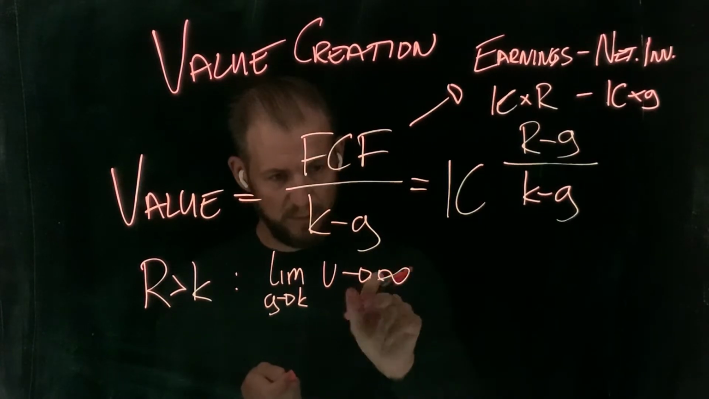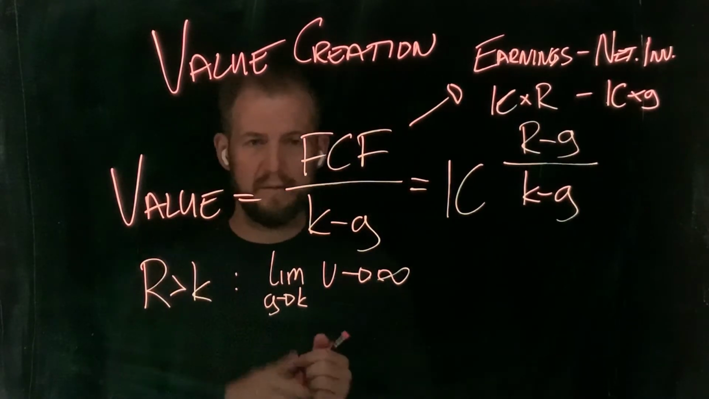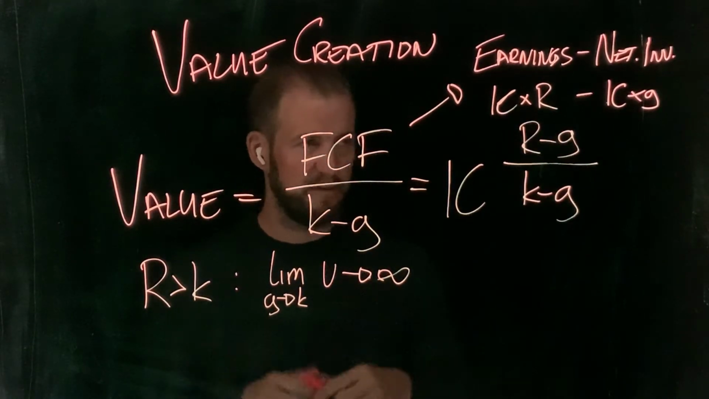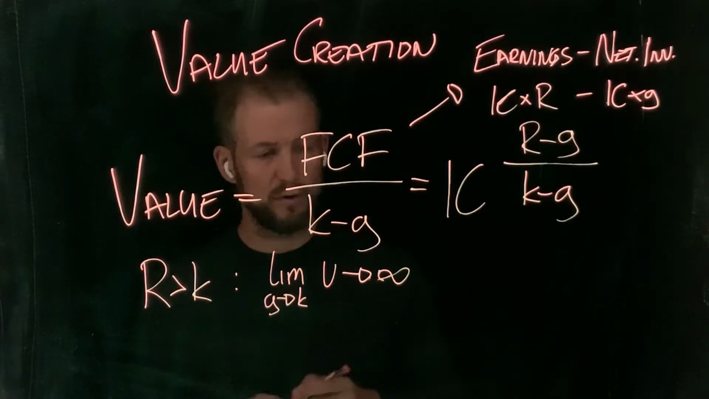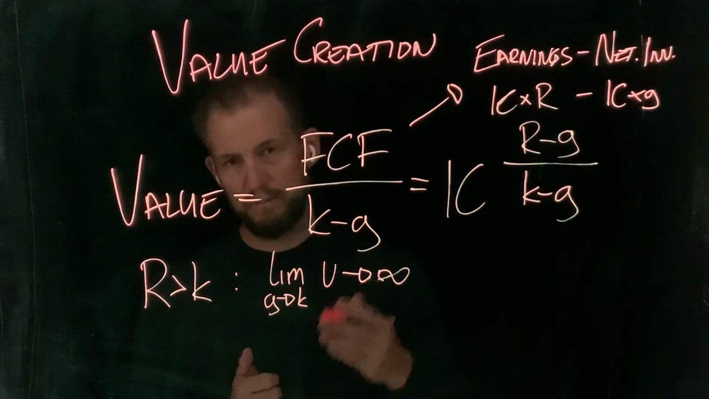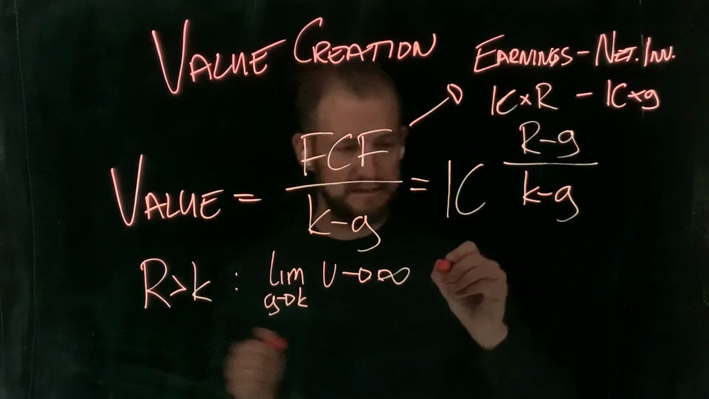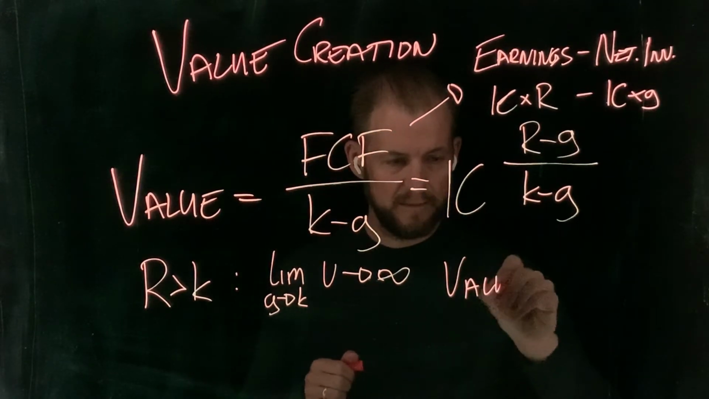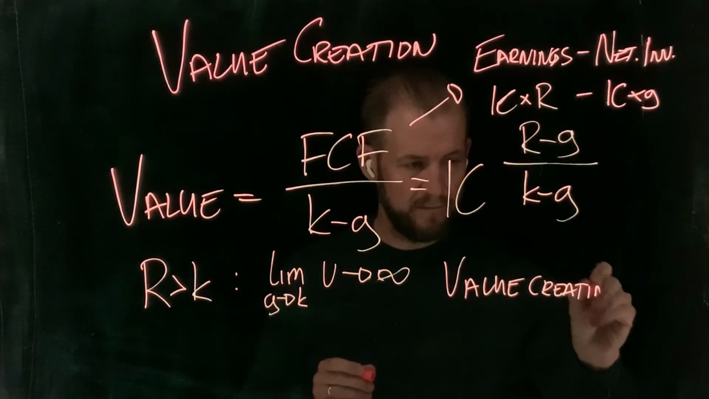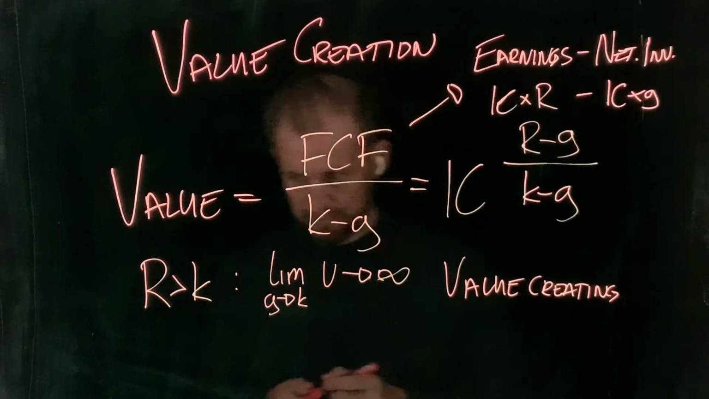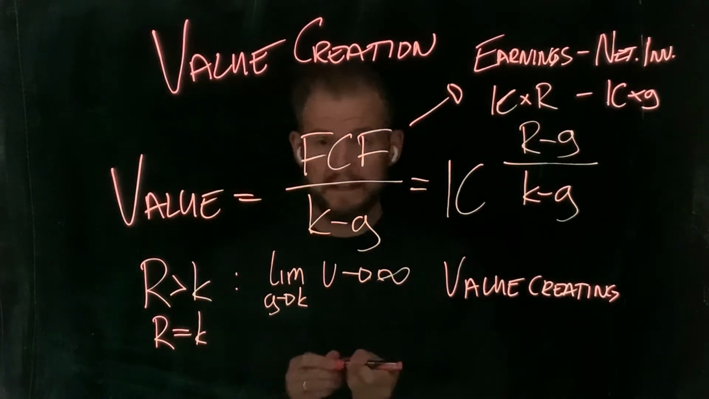Now, what is the takeaway here? Well, our takeaway is pretty straightforward. If we have a positive NPV project, so we have a larger return than cost of capital, we want to grow it as much as we can. Growing it into infinity is probably not going to happen, but as you can see here, basically this is value creating.